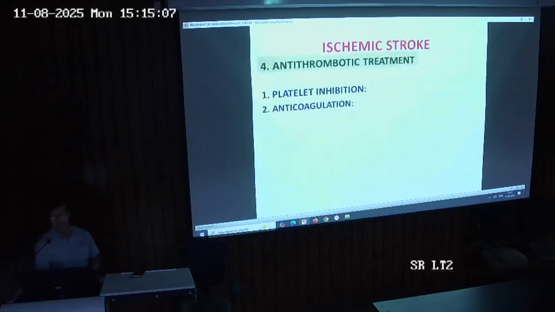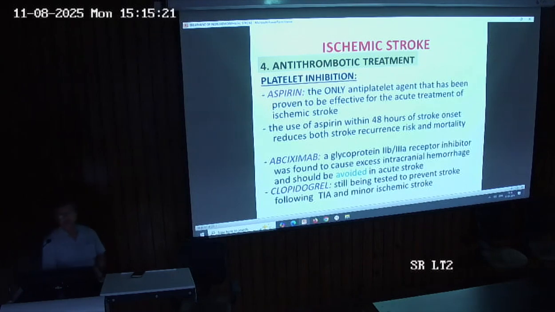After the endovascular technique comes the role of antithrombotic treatment. In antithrombotic treatment, we have two choices. First is antiplatelet treatment, known as platelet inhibition, and second is anticoagulation. Platelet inhibition is done through the use of antiplatelets. There are different antiplatelets available in the market. First is aspirin.